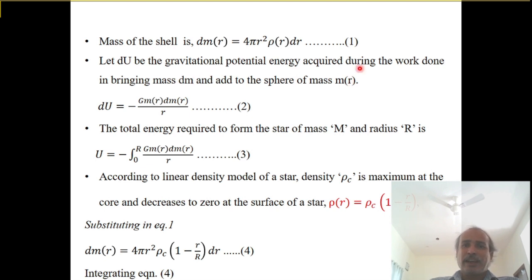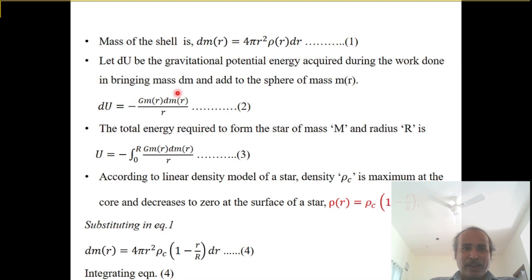So what is the gravitational potential energy between dm and m of r? It can be written as dU equals minus G m of r into dm of r by r. Just recall the equation: gravitational potential energy U equals G capital M small m divided by r.